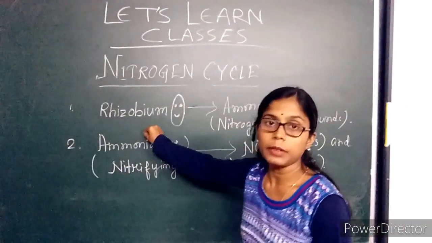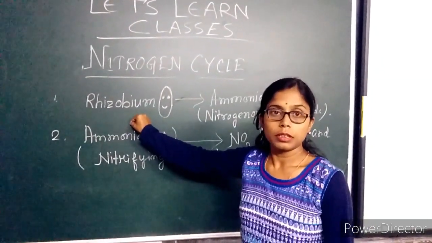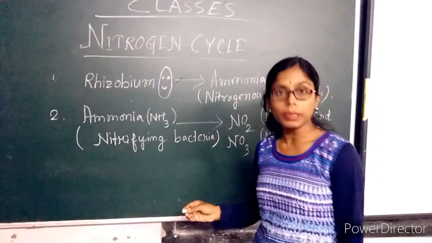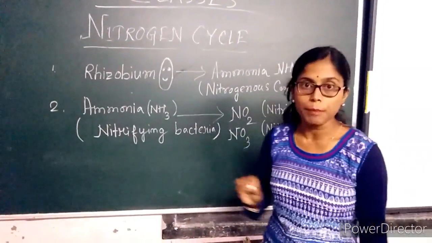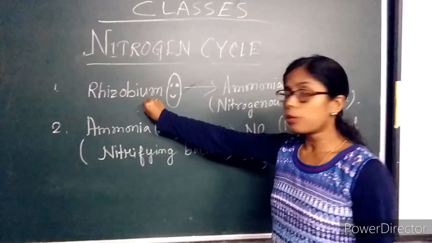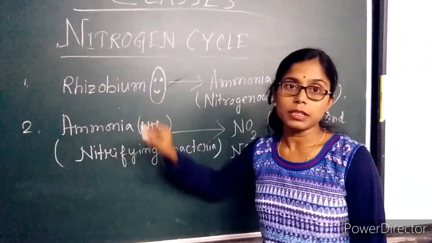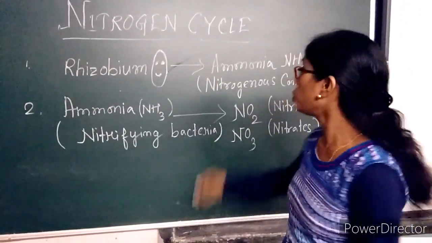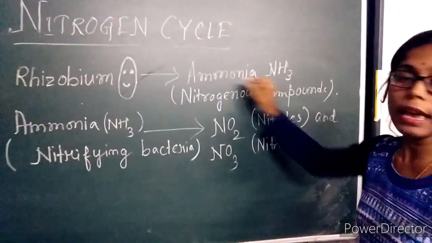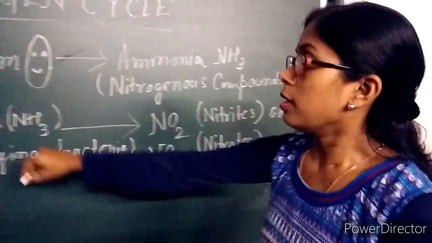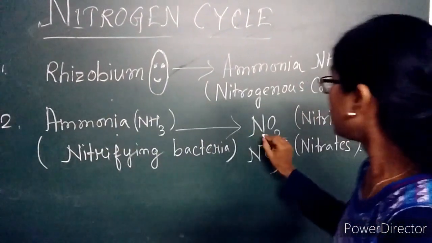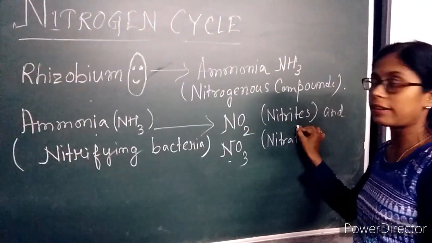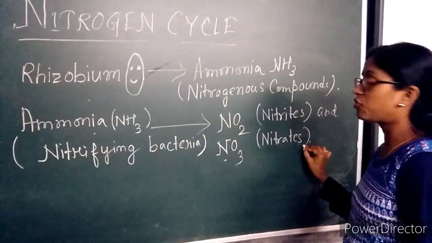Rhizobium bacteria is very helpful to convert atmospheric nitrogen into soluble nitrogen, or nitrogenous compound. How does it do this? Rhizobium present in the leguminous plant absorbs all the atmospheric nitrogen. They convert it into a nitrogenous compound, that is ammonia. Then again this ammonia is converted into nitrites and nitrates. NO2 is nitrite and NO3 is nitrate.